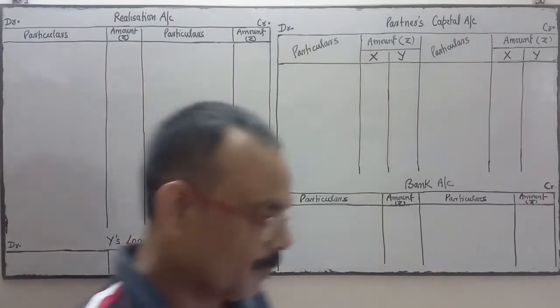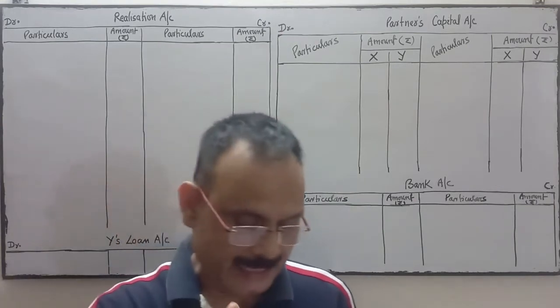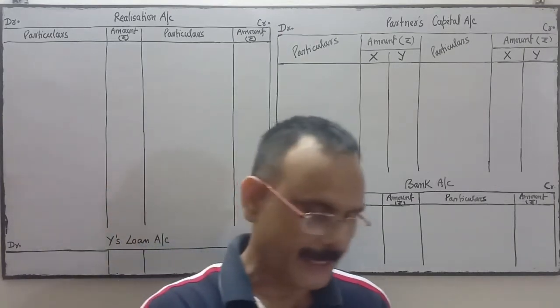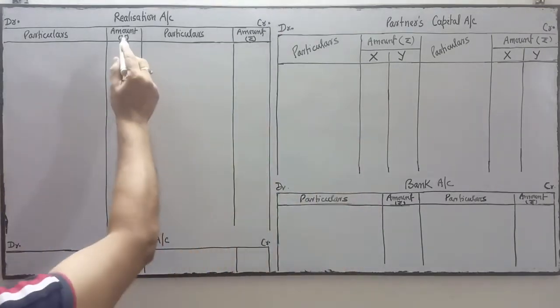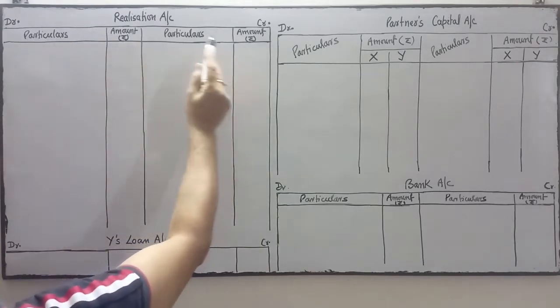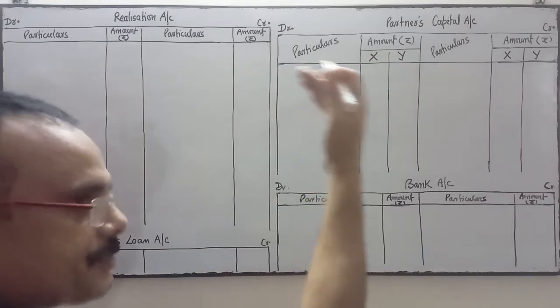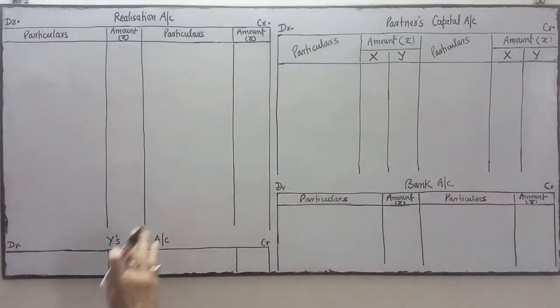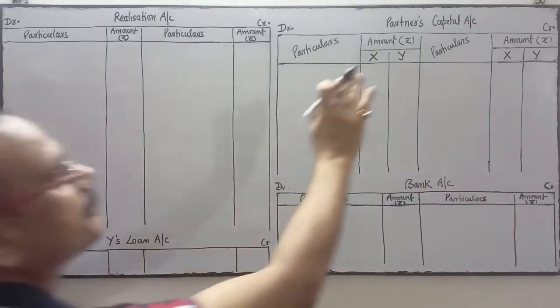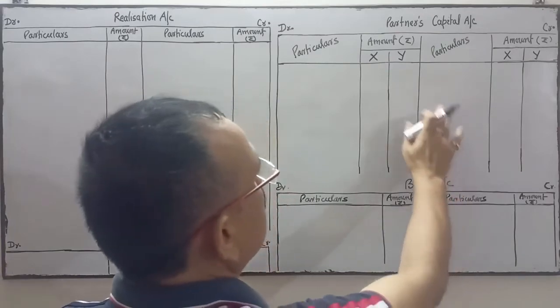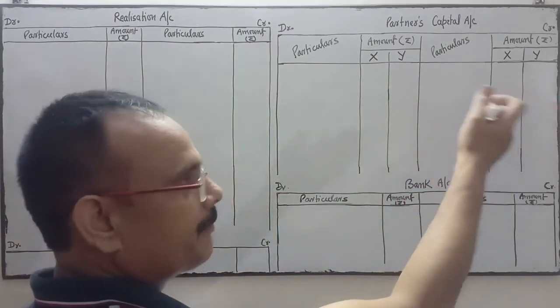Now we are going to prepare a realization account. This is the format of realization account, debit and credit. This is for Y's loan. After payment of external liability, we will pay the partner's loan. Thereafter, we will pay the partner's capital. We will do the settlement of capital.